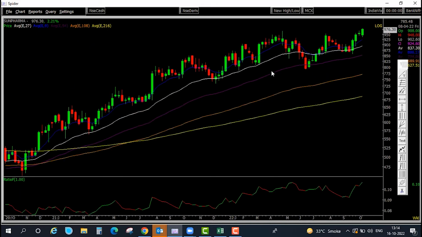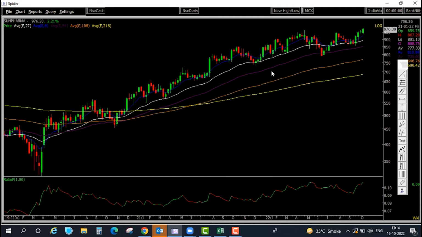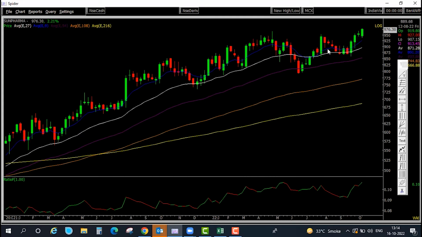On a weekly chart, after the very strong upside momentum, prices have formed a kind of consolidation patch and it has given the breakout. So the chart pattern enthusiast can read it as an inverted head and shoulder pattern. We normally say that an inverted head and shoulder pattern is a bullish reversal sign, but I believe that rather than the bullish reversal sign, the bullish continuation sign is more powerful. So at this particular location, this inverted head and shoulder pattern is not a bullish reversal sign, but a bullish continuation sign.